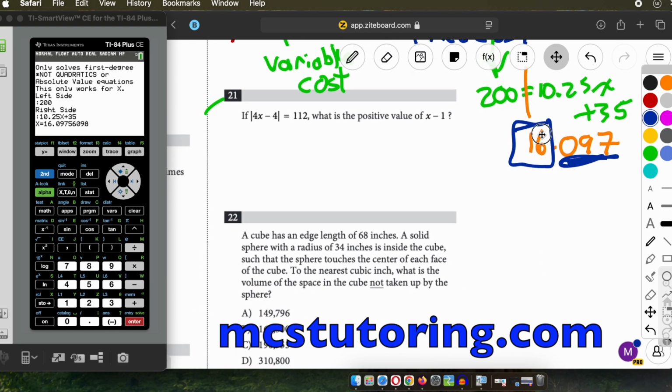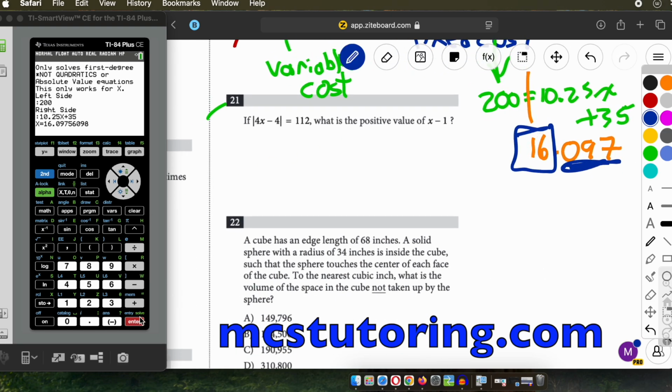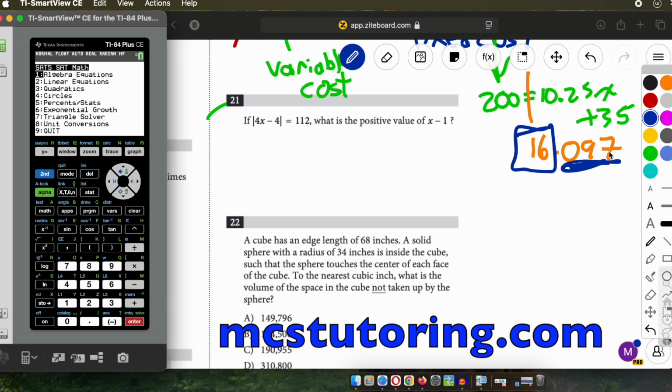Flame me in the comments if you think you can invite 0.097 of a person. That's such a weird concept.